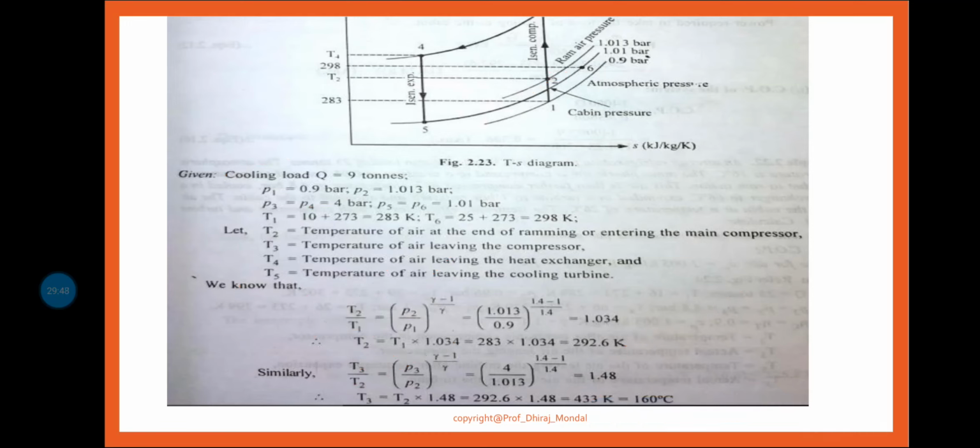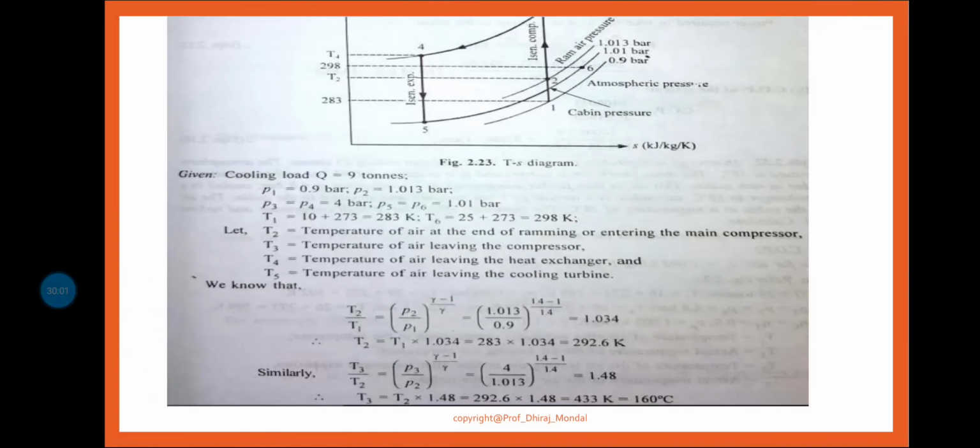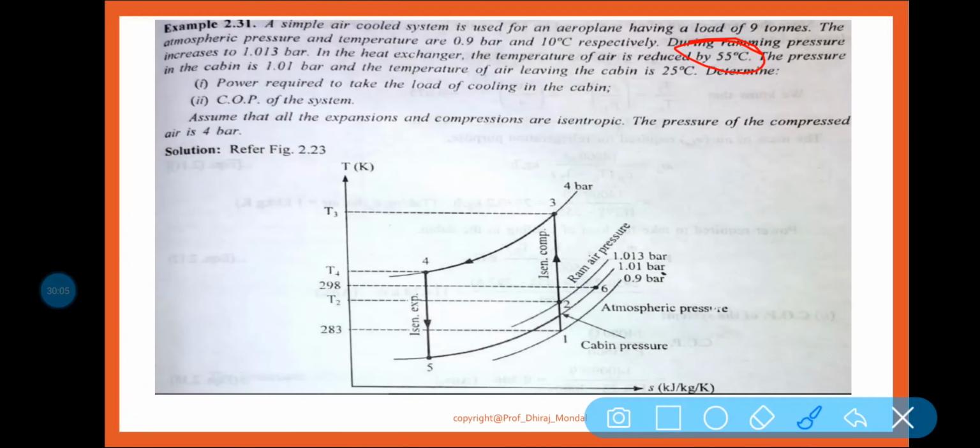So 160 degree centigrade is the T3. That means 433 Kelvin is equal to 160 degree centigrade, the T3. Now one more thing you need to know, that already in the question it is given, 55 degree centigrade. This difference is your 55 degree centigrade.